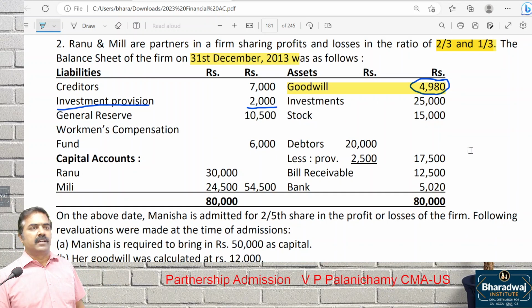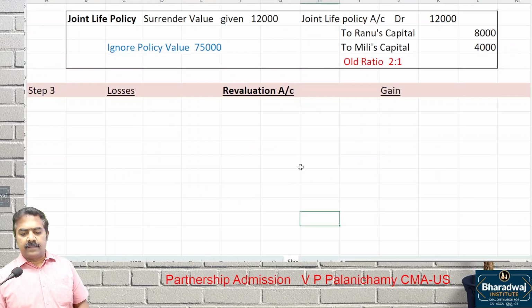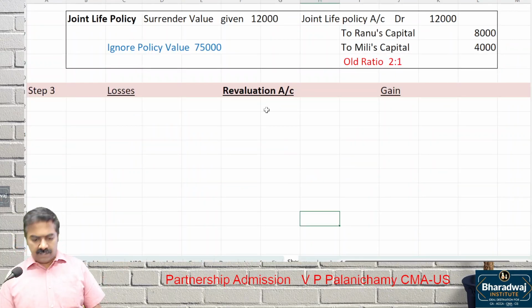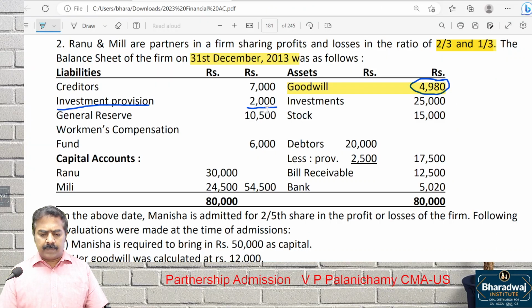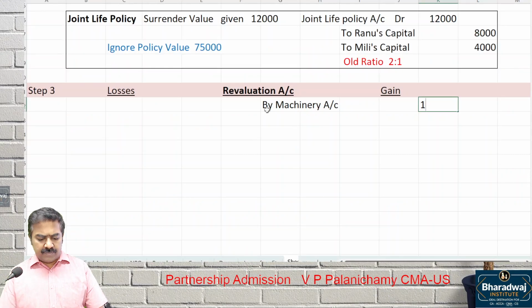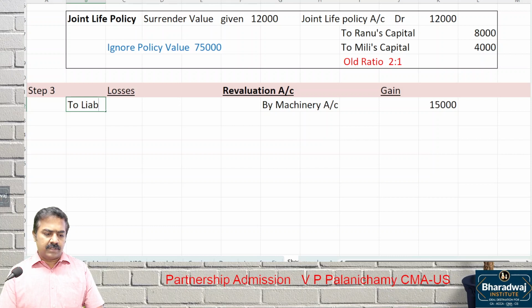Now we are going to bring an asset in. Bringing an asset into the firm, is it a gain or loss? Gain. So record by machinery account, 15,000, the unrecorded machine. The loss is the liability for the machine.